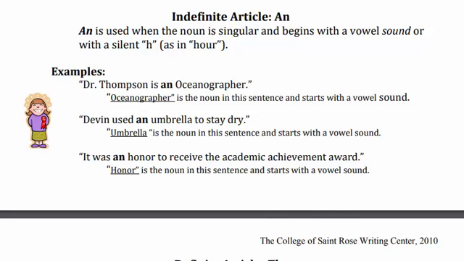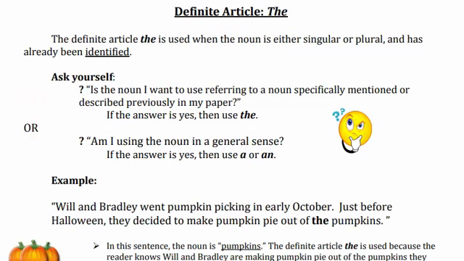Okay, clear? What comes next is the third category of article, which is the definite article, or you can say the article the. The definite article the is used when the noun is either singular or plural and has already been identified. So this is the difference of the article the from a and an.